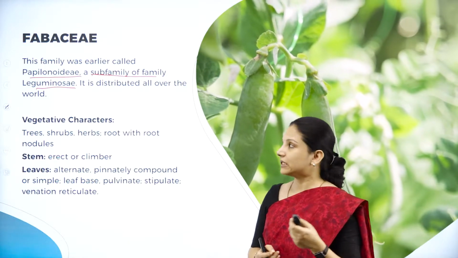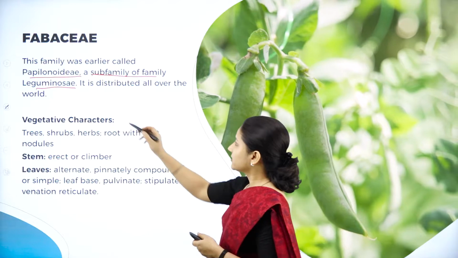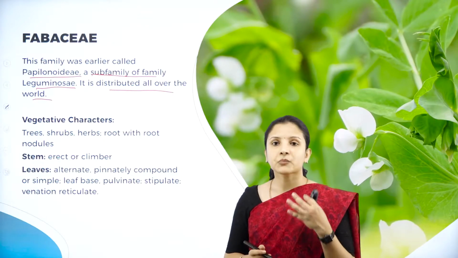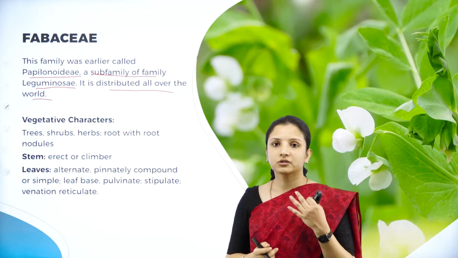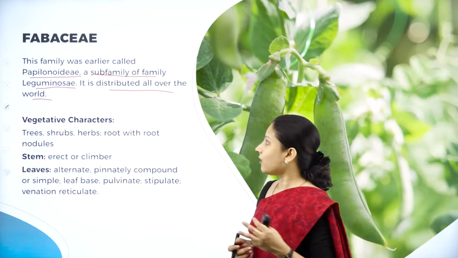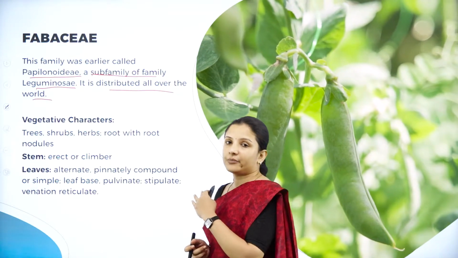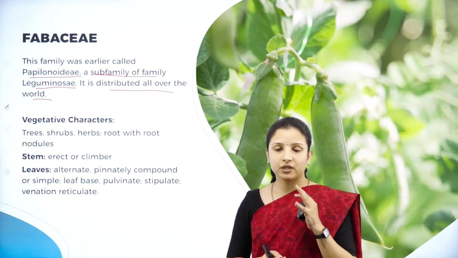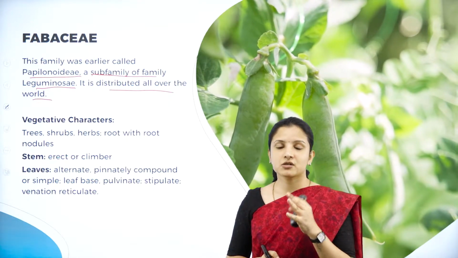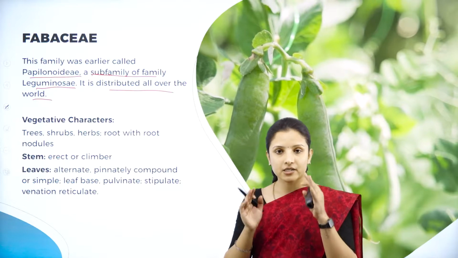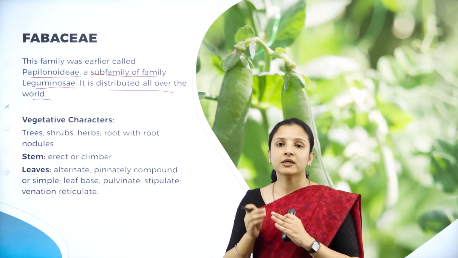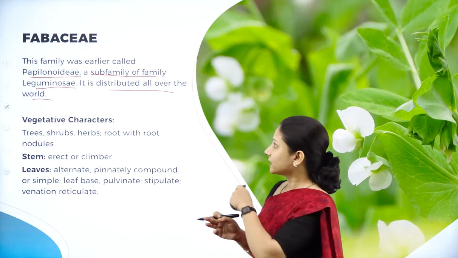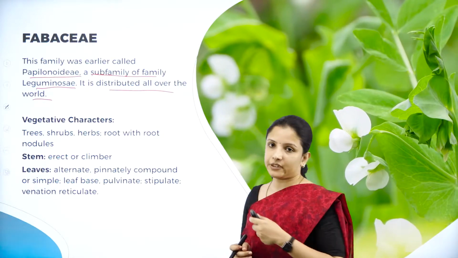But nowadays Fabaceae is a separate family, and this particular Fabaceae is distributed all over the world. So the best examples are the peas, the beans, and all those belonging to the bean family. So all those are put under the family Fabaceae. Why? Because the main characteristic feature is the flower. So flowers, they usually exhibit a vexillary estivation wherein it has a keel or a larger petal and 2 lateral smaller petals and even more smaller petals which are united. So therefore, all those plants have been put under the Fabaceae.